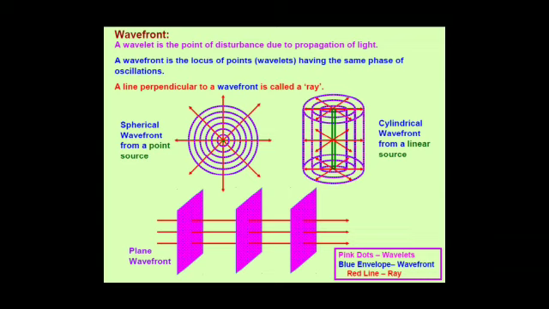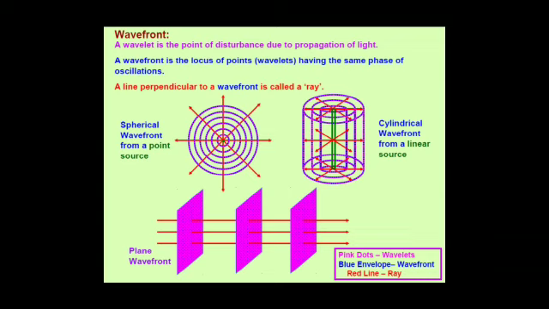So for a point light source, we obtain a wavefront whose shape is spherical. You see in the first figure, the point source is shown at the center, and what you see in the form of circles are actually concentric spheres, having the point source at their center. So for a point source of light, the wavefront, that is the locus of all the points vibrating in the same phase, is spherical in shape.